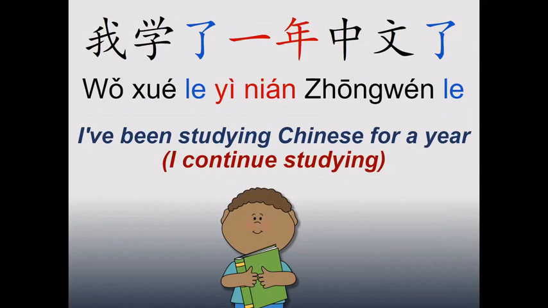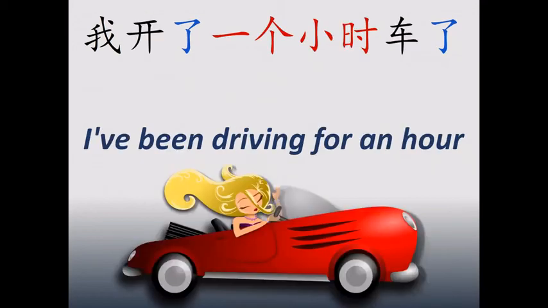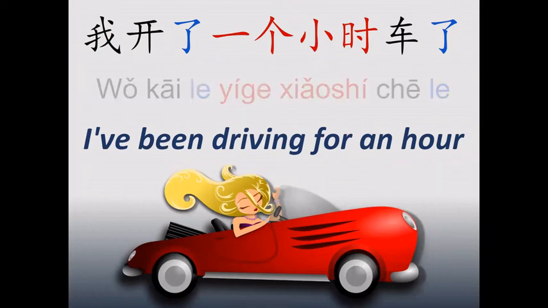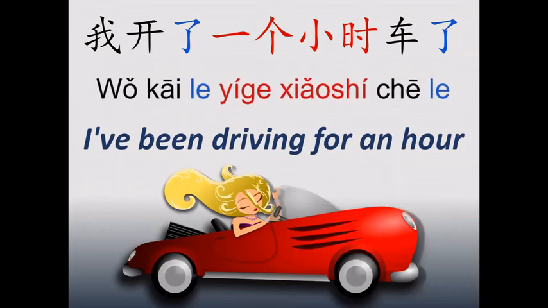In the first one, we understand that this action started in the past, but the second le helps us to understand that this action continues in the present time. I've been driving for an hour. Again, 我开了1个小时车了. I started driving 1 hour ago, and I'm continuing doing this action. Okay, so I've been driving for an hour. I'm now in the car. I continue driving. So, expressing a period of time.